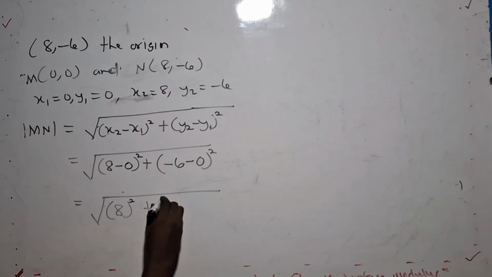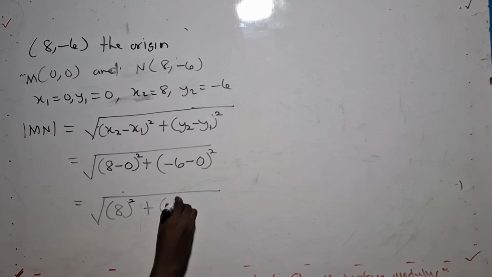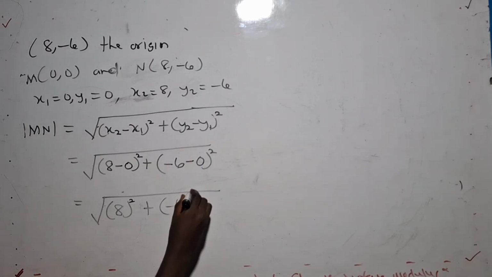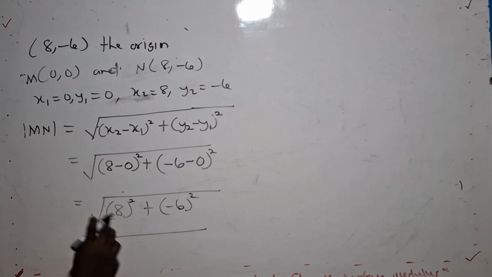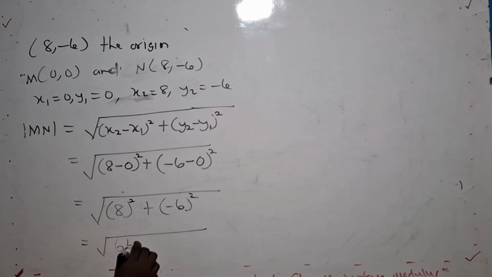Then negative 6 minus 0 gives me negative 6 squared. Now 8 times 8, that's the 8 squared, will give me 64, plus negative 6 squared will give me 36.